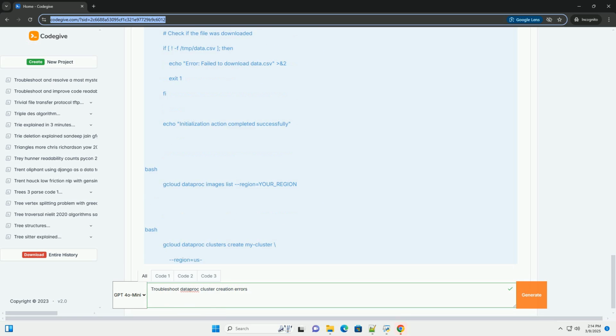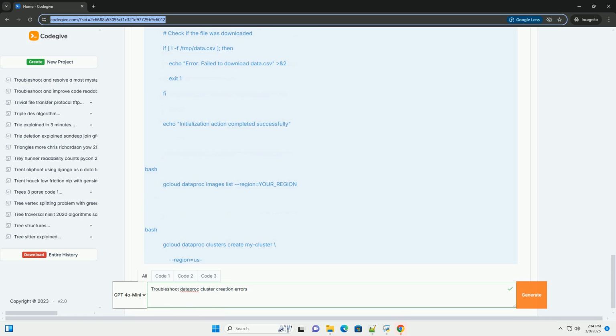Problems accessing the component gateway, for example Jupyter or the Yarn UI, after the cluster is created. Cause: firewall rules. Firewall rules are blocking access to the component gateway ports, for example 8088 for Yarn, 8888 for Jupyter. Service account permissions. The service account associated with the cluster doesn't have the necessary permissions to run the component gateways.